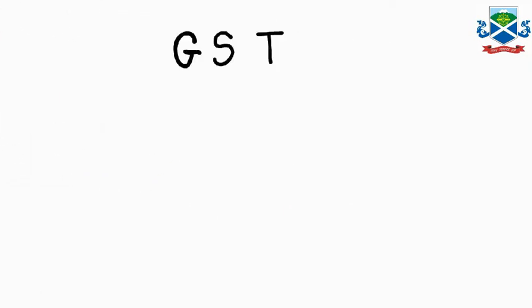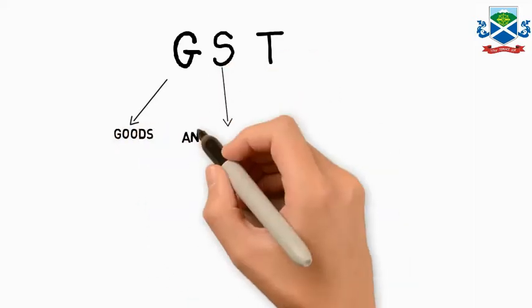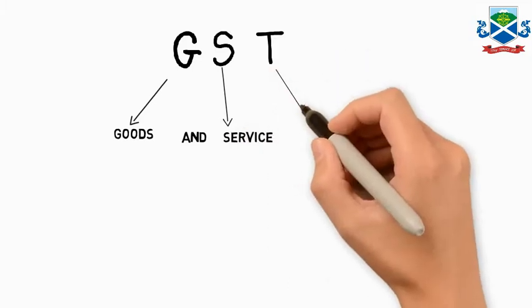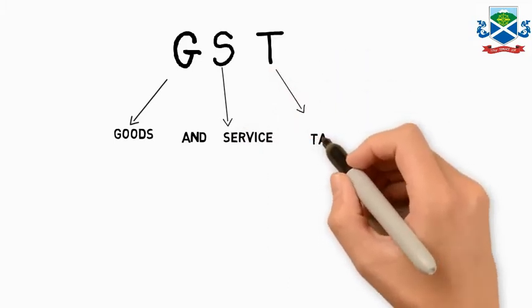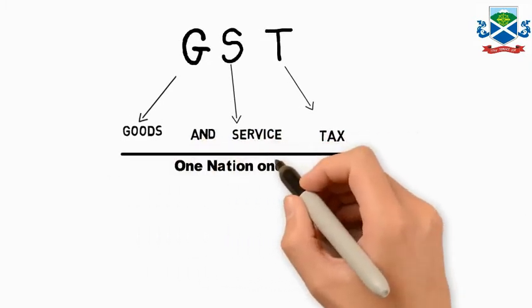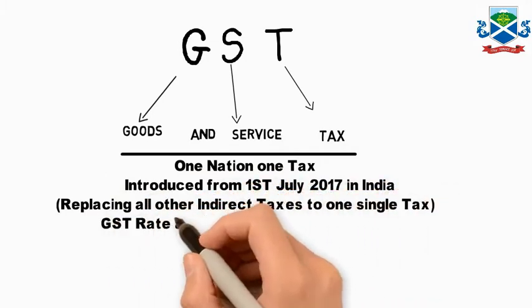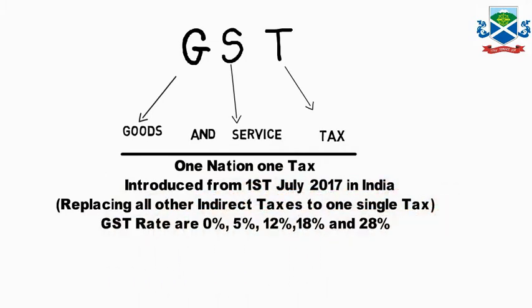Now the GST meaning is, as we know, G means goods, S for service, and T for tax, that is Goods and Service Tax. One nation, one tax, which was introduced on 1st July 2017 in India, replacing all types of indirect taxes with a single tax. GST rates prevailing in India are 0%, 5%, 12%, 18% and 28%.